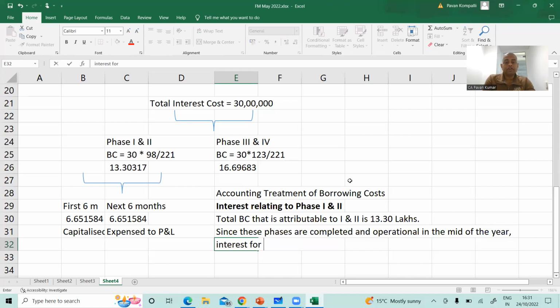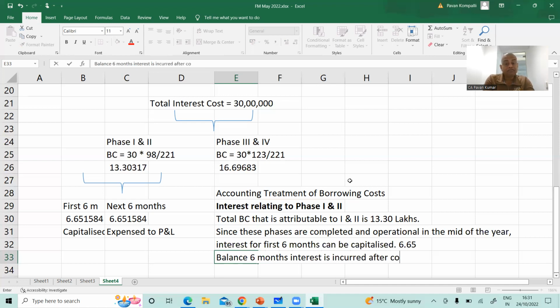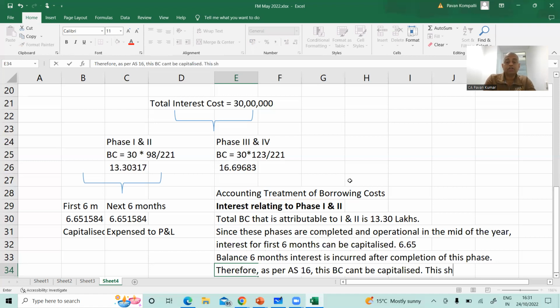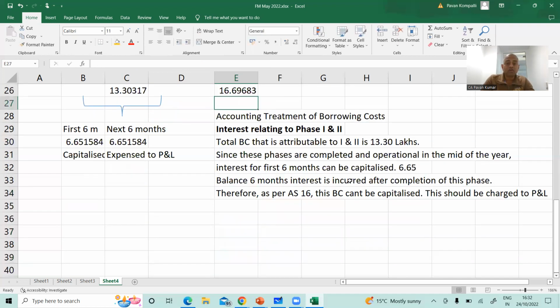Interest for first 6 months can be capitalized. That is how much? 6.65. Balance 6 months interest is incurred after completion of this phase. Therefore, as per AS 16, this borrowing cost can't be capitalized and this should be charged to P&L. You understand? This is about interest relating to 1 and 2.